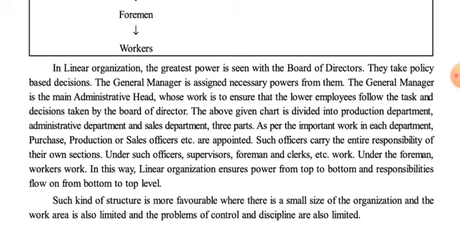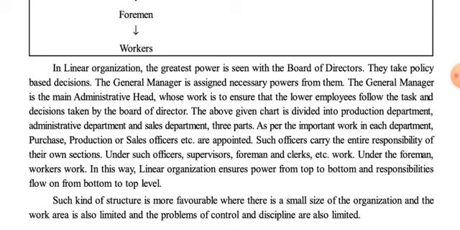As per the important work in each department, purchase, production or sales officers are appointed. As we discussed, in each department the departmental heads are appointed by the general manager and board of directors. Like for the purchase department, the purchase departmental head, production departmental head, or for sales, the sales departmental head is appointed.